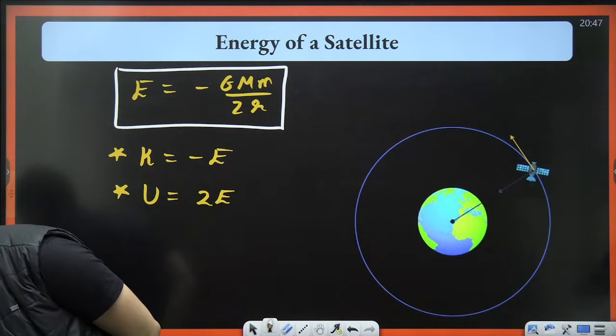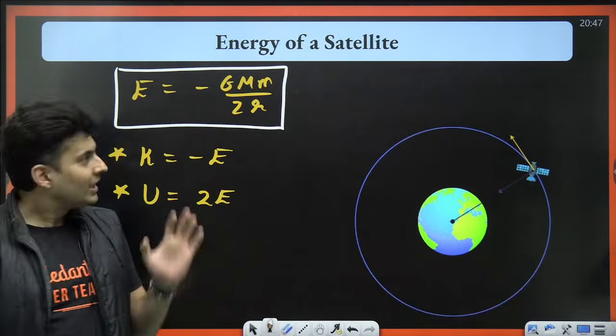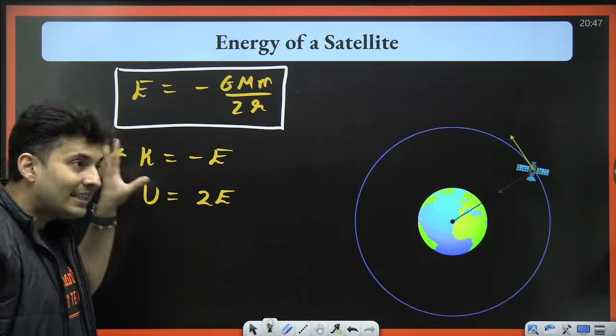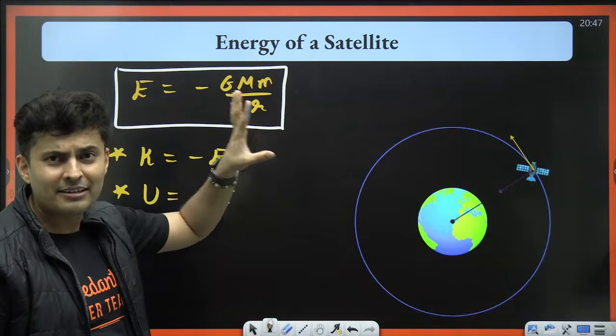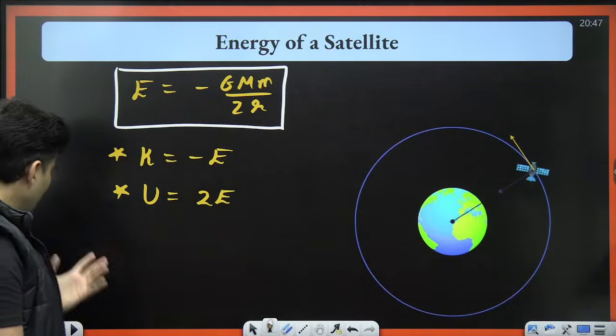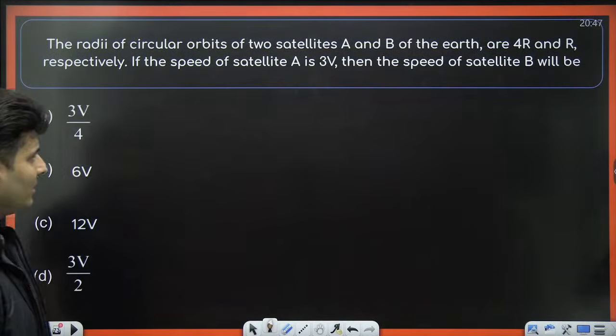Yes. Now, these formulas, like I said, are very much similar to your atomic structure. So if you know that over there, you know that over here also. I hope this is understood. Cool. Let's solve some questions based on this.